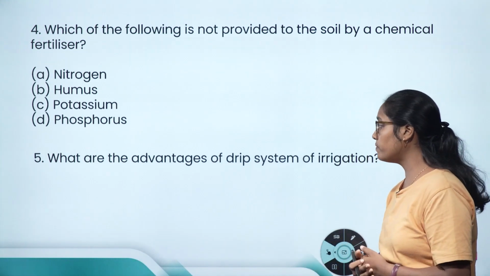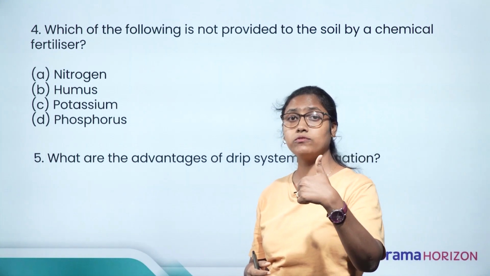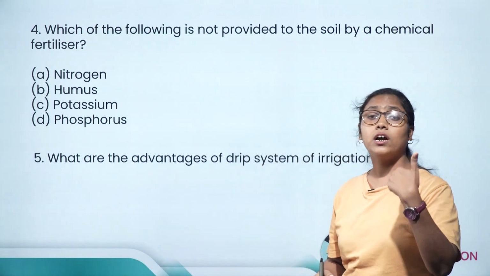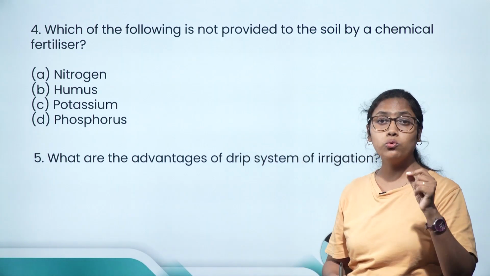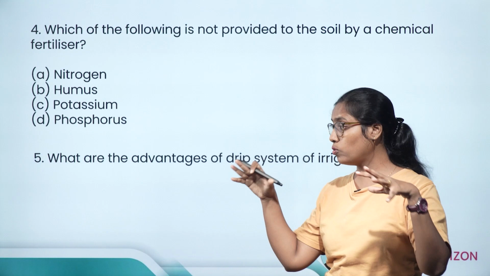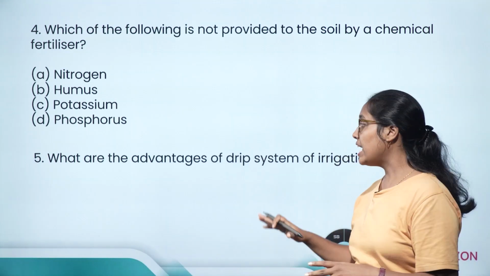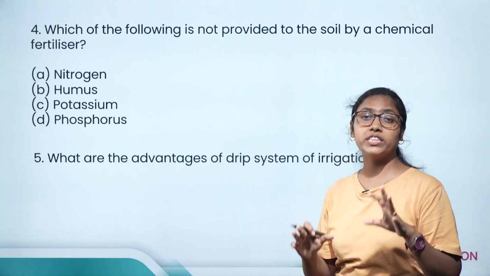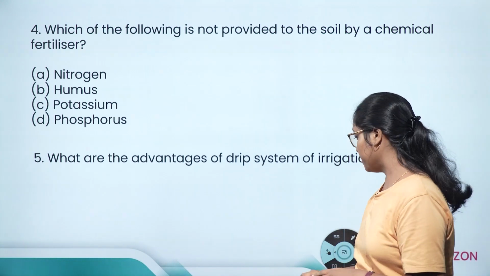What are the advantages of drip irrigation? We have seen it saves water. It gives water only to the root region of the plant and no amount of water gets wasted, and it is used in areas where there is shortage of water.